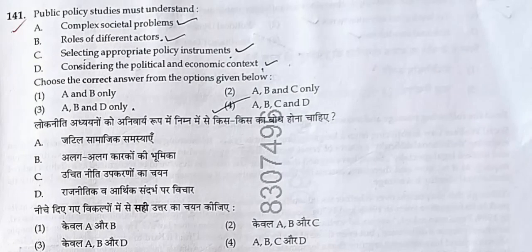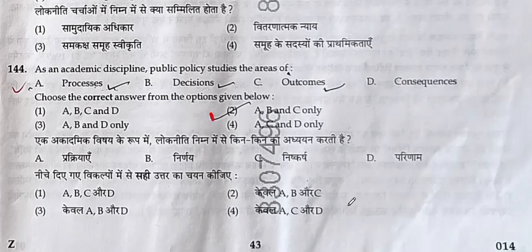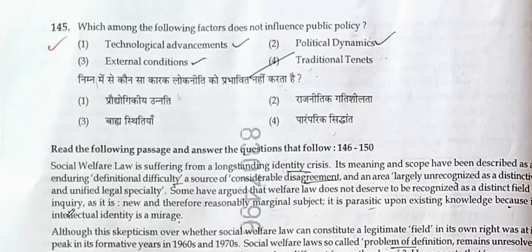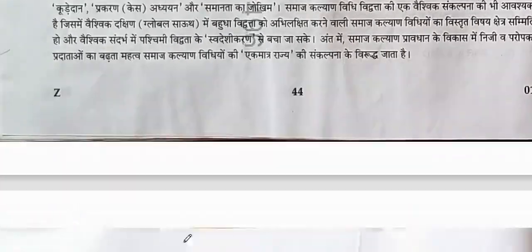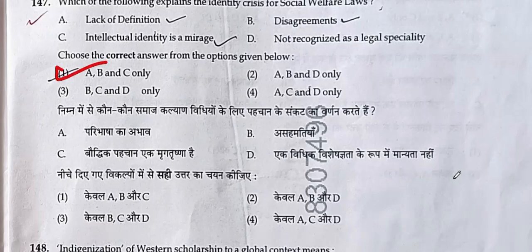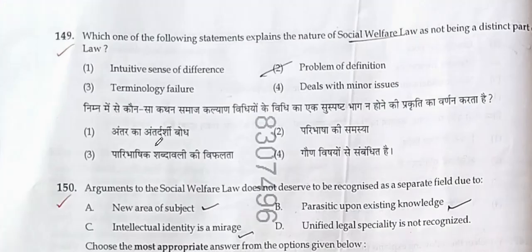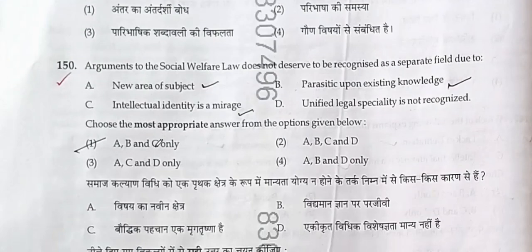The answer to 141 will be 4, 142 is 1, 143 is 2, 144 is 2 and 145 is 4, 146 is 1, 147 is 1, 148 will be 3 and 149 is 2 and 150 will be 1.